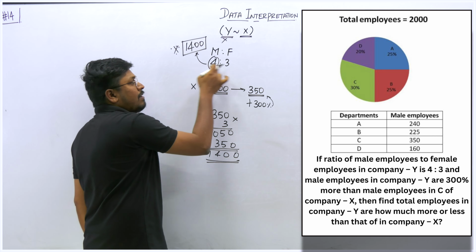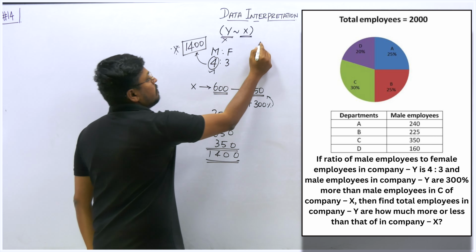So what about female? We know 4 part is how much? So 4 part will be 1400. So finding what 3 part is, equal to X. So X is equal to 1400 into 3 divided by 4. So this will be 350. So X is equal to 350 into 3. So 0, 15, 1, 0.